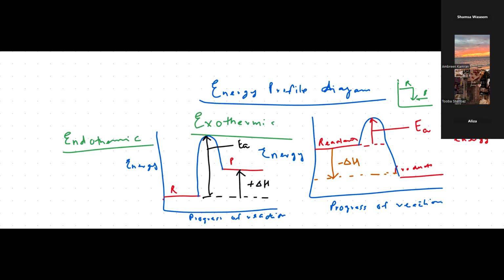All right? Tuba, Ambreen, Aliza, are you getting it? Yes. Did you get it? Sometimes, they're just giving us a particular reaction and they're asking us to label the reactants and products. Okay? So what do the students do? They just write down here the reactants, here the products. Okay? Now suppose, if they have given us the reaction of methane, the combustion of methane, right?